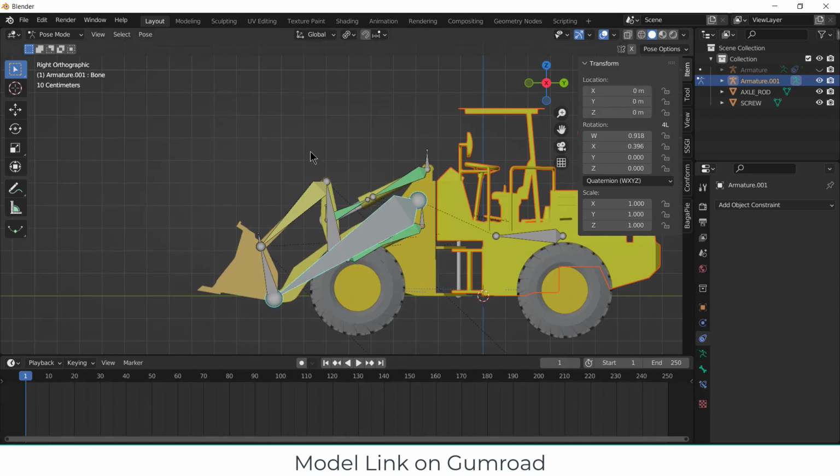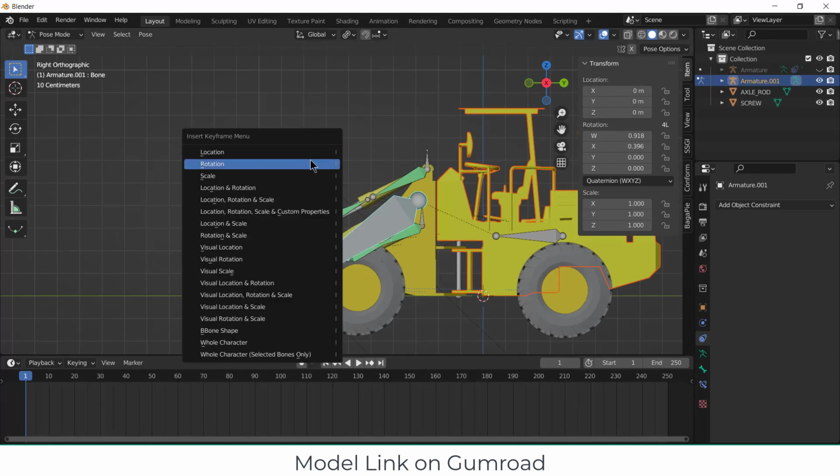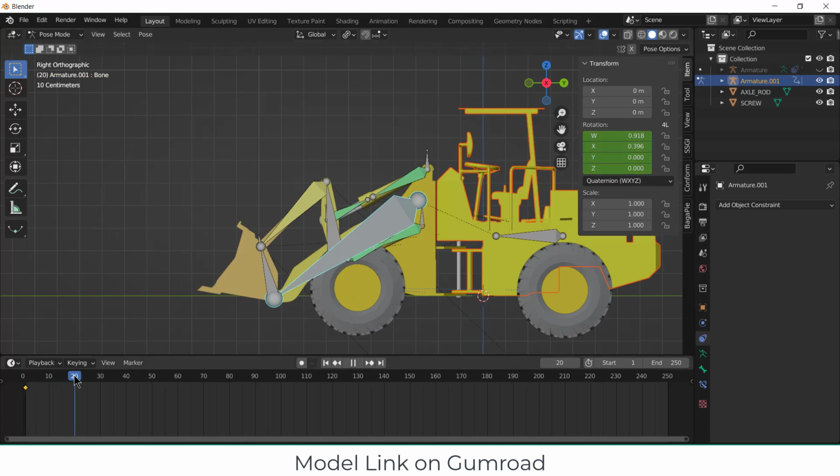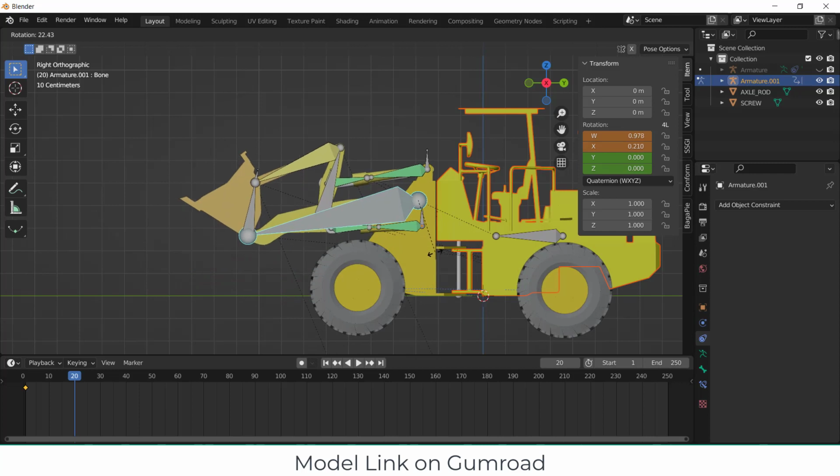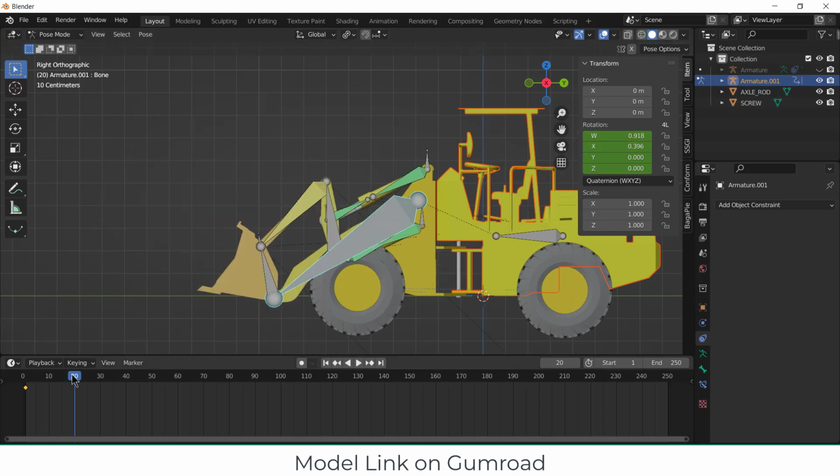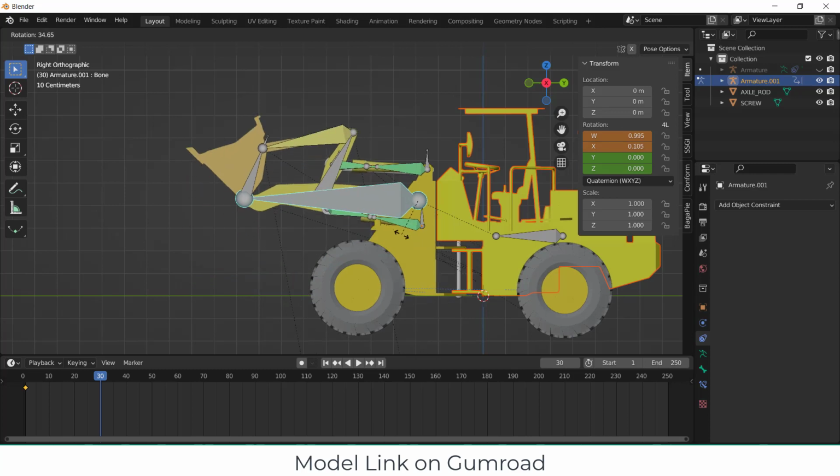Select this, press I, rotation. Let's move to 20. Select this, R. Oh, one more thing. Select this bone, press I, rotation as well. Go to 30. Select this and this. Press R, move it up.